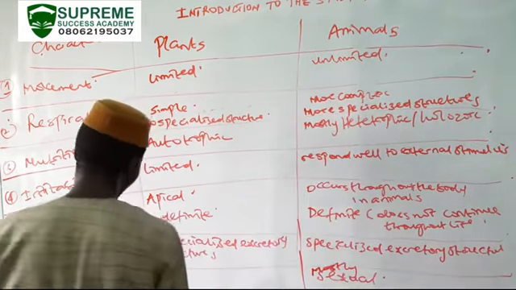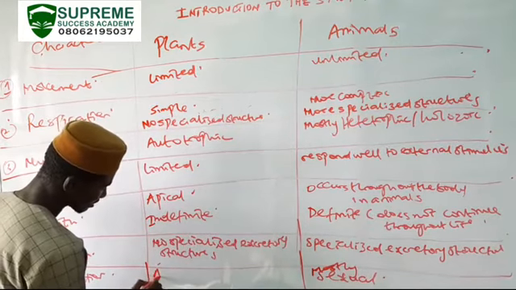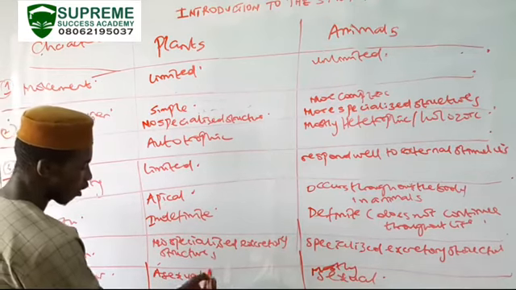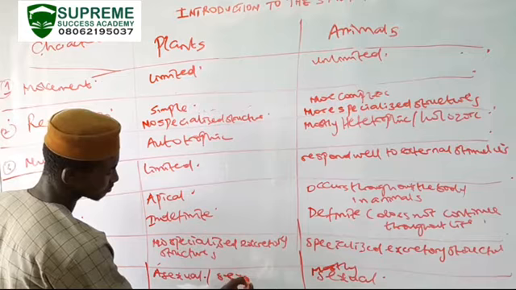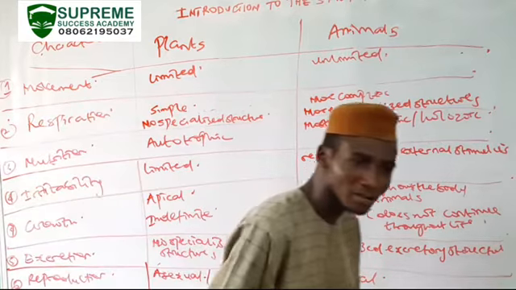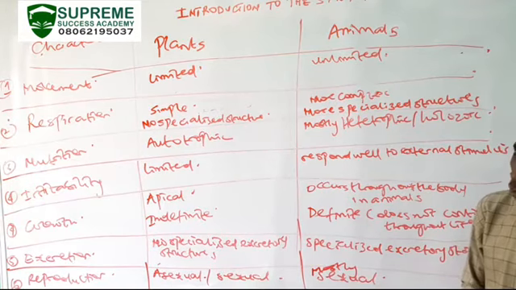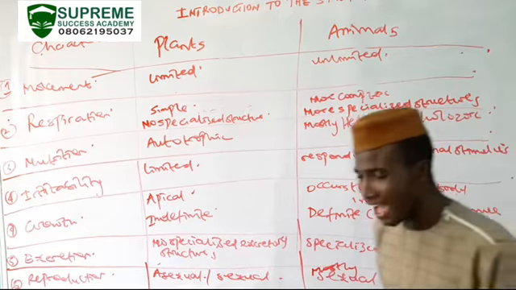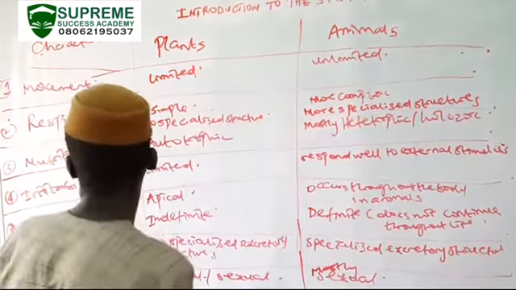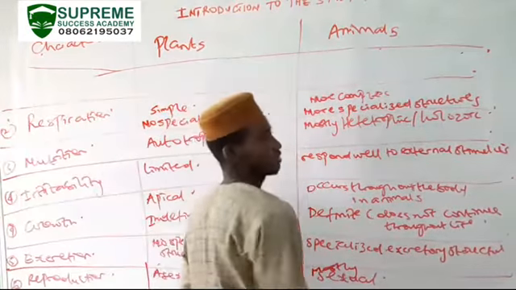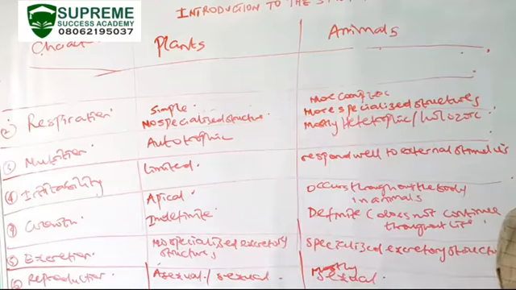While reproduction in plants can either be asexual, as in the case of some plants, or sexual. For asexual, we could talk about marcotting, or layering. These are all modes of reproduction in plants that are asexual or sexual. Then, in terms of adaptation, plants are able to adapt well to the environment compared to animals.